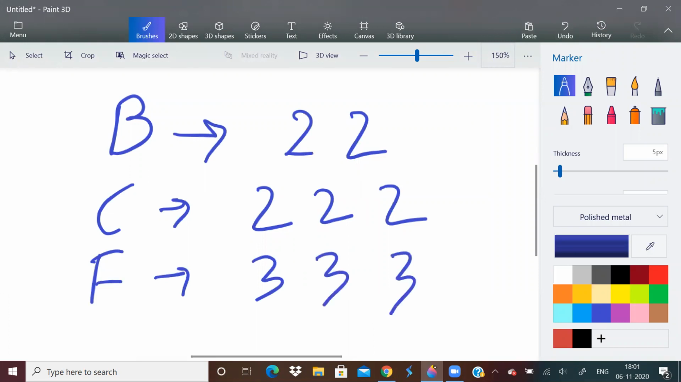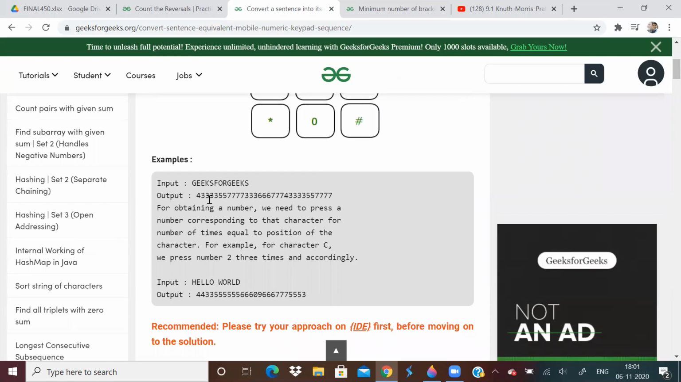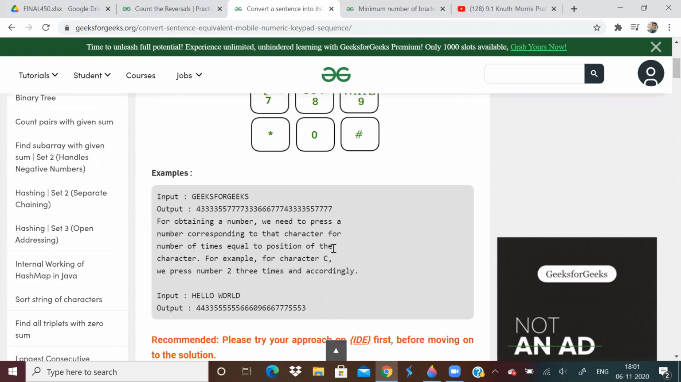Like this, we will be given an input string, for example, geeks for geeks, and we have to print the output. So we have to print what is G, what is E, like that. This is a very simple question.